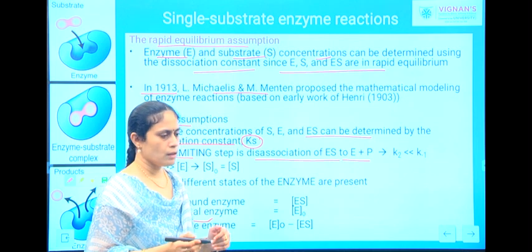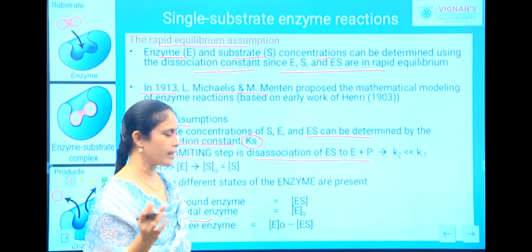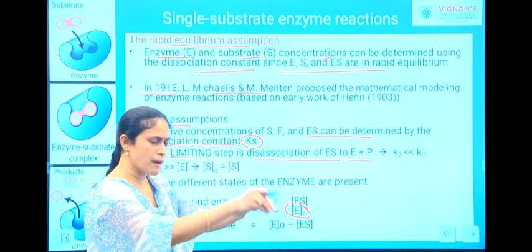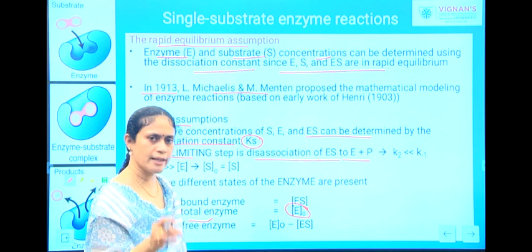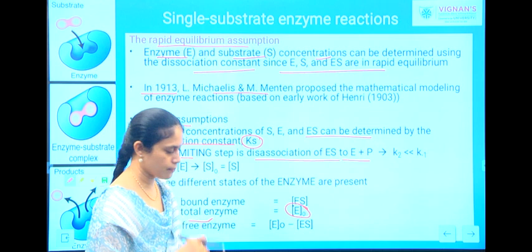One, the total amount of enzyme, which we are representing as E0. The enzyme which is participating in the reaction, which is guiding the reaction, we are considering as total enzyme and denoting it as E0.